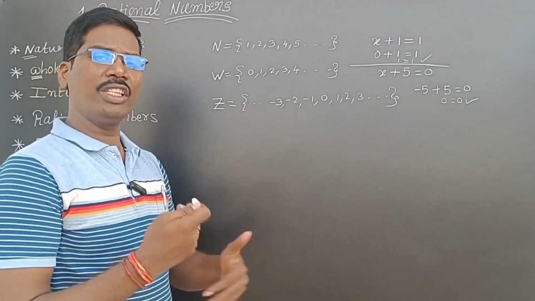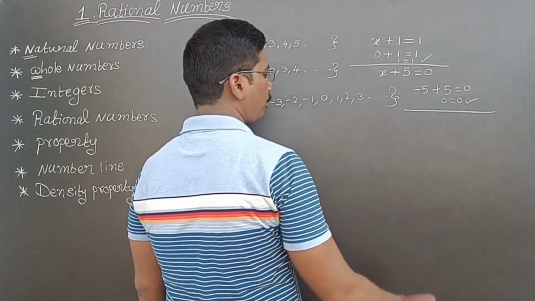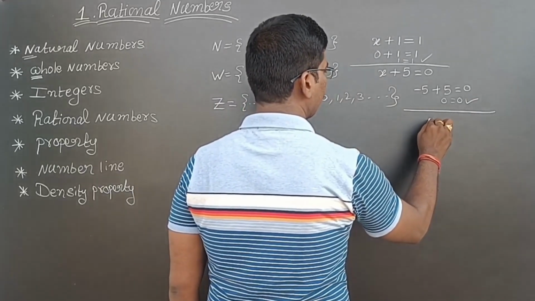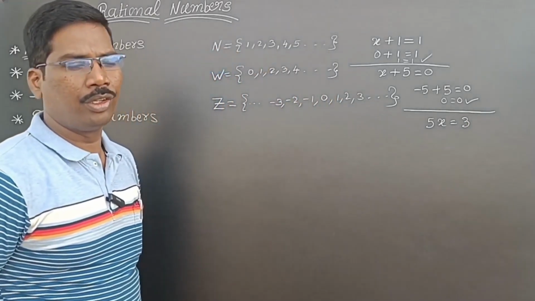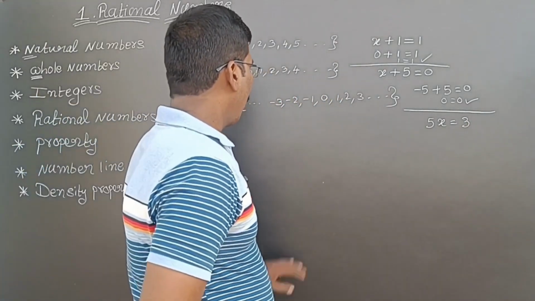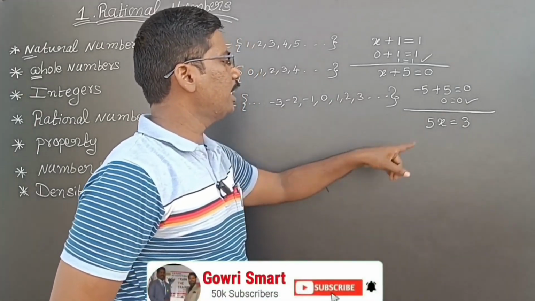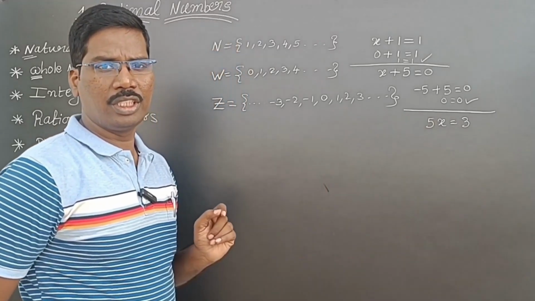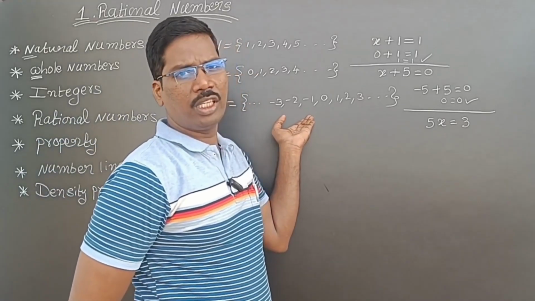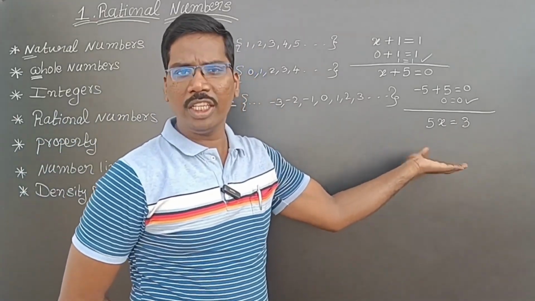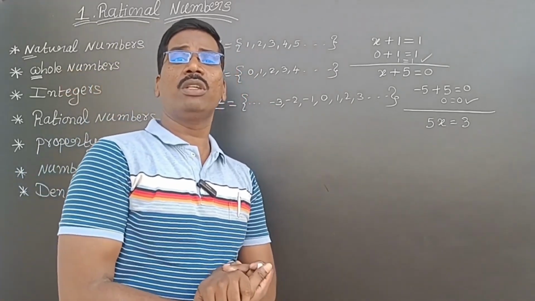So I am very happy. Now if I study further, I will take one more equation: 5x is equal to 3. Now I will check whether this number system satisfies 5x is equal to 3. Does this system satisfy this equation? No, because if I take any integer value, it will not satisfy the equation I have taken. Means in this also some numbers are missing.